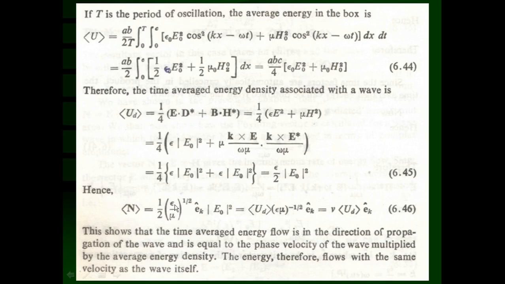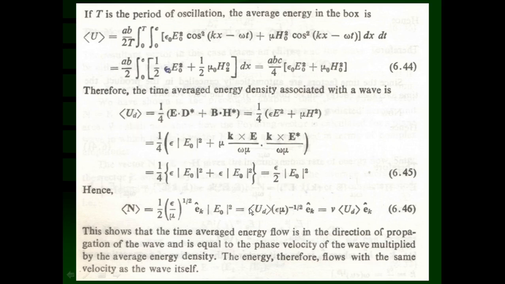In this equation, if we multiply epsilon in numerator and denominator inside the bracket, it becomes epsilon square raised to 1 half, that is going to be epsilon, upon mu epsilon raised to 1 half, and mu epsilon raised to 1 half, or rather 1 upon mu epsilon raised to 1 half, is nothing but the phase velocity v. And this becomes 1 half epsilon, or epsilon by 2 into E0 square, that is nothing but your energy density.